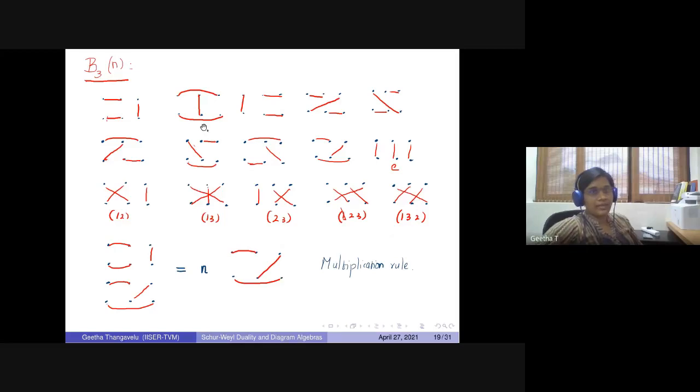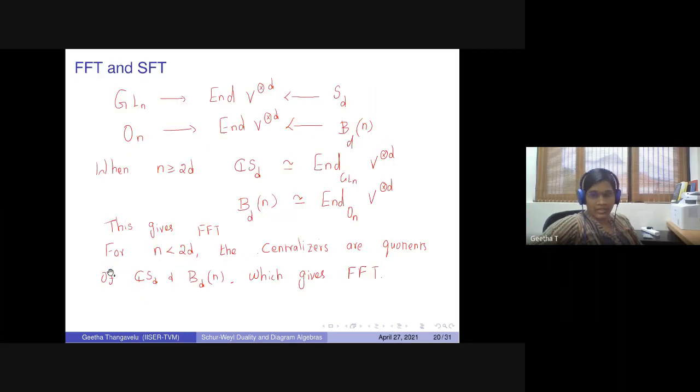So for example, if you take B3N, these are all the possible pictures available. And how the multiplication rule is done: if you want to multiply these two, you put one above the other. Some people prefer the notation above, or some will prefer below, depending on the convention. So you connect the middle part.